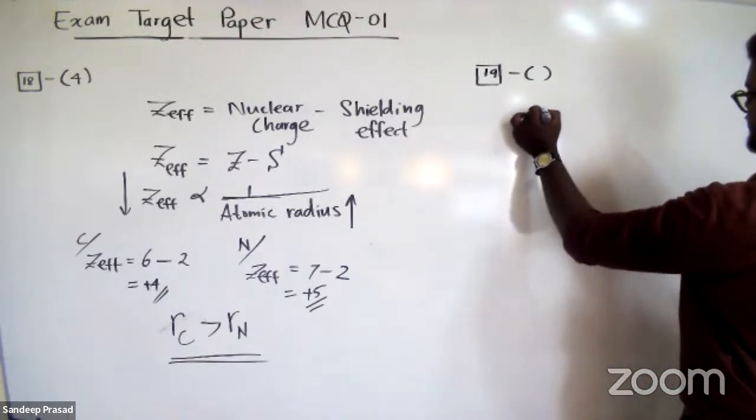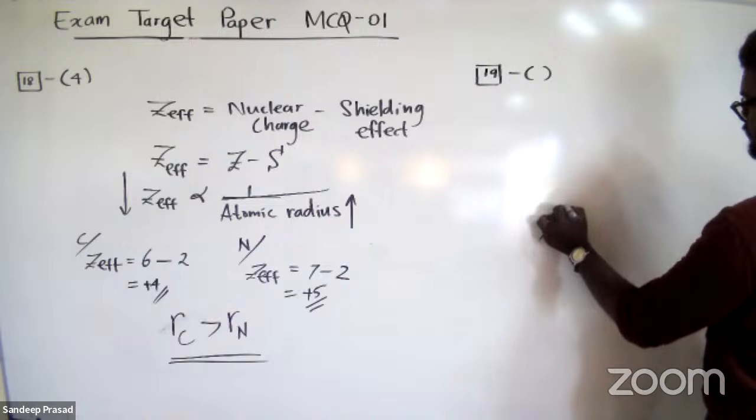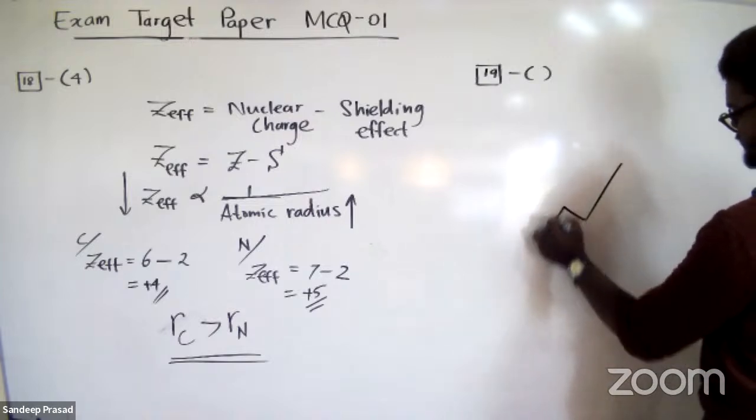So we know that according to the second ionization energy graph, the zigzag variation is like this.